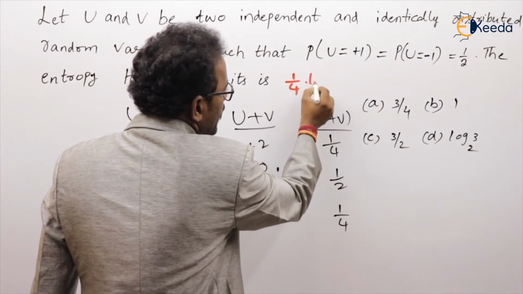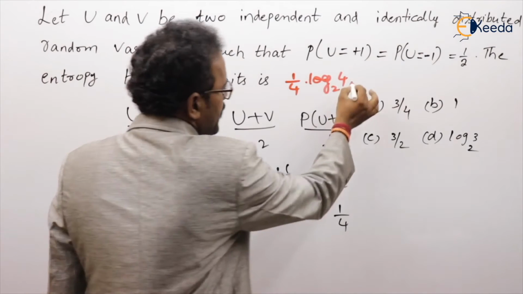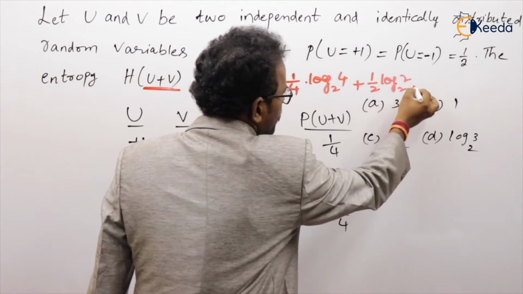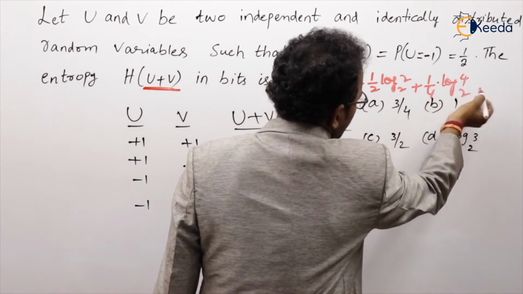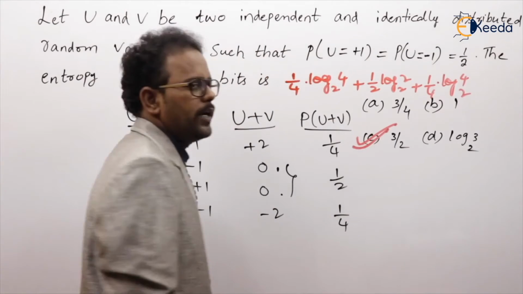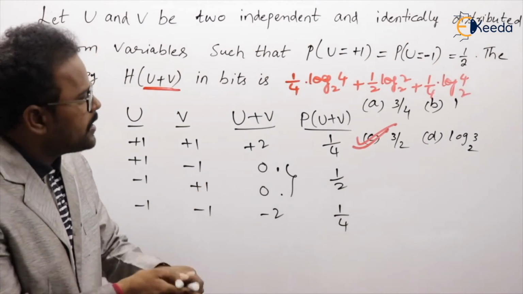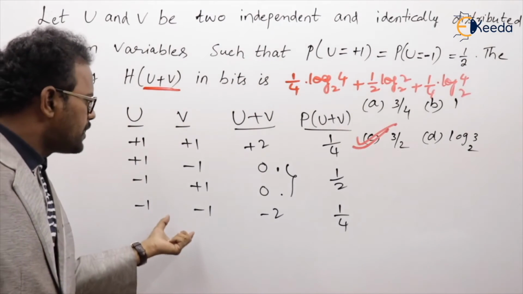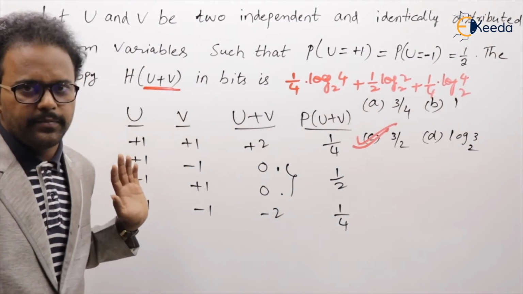1 by 4 into log of 1 by 1 by 4, log 4, plus 1 by 2 into log of 1 by 1 by 2, plus 1 by 4 into log of 1 by 1 by 4. Calculate. You will get 3 by 2 bits per symbol. So whenever the problem comes on a discrete random variable, maintain the table, take all possibilities, and what is asked, take that. From there you can calculate.